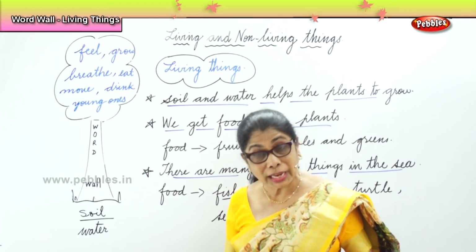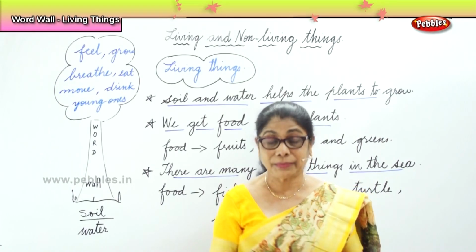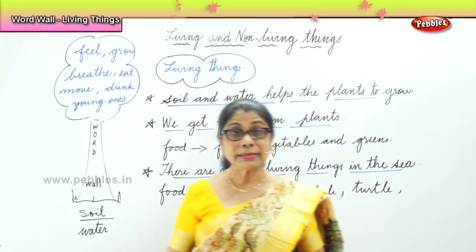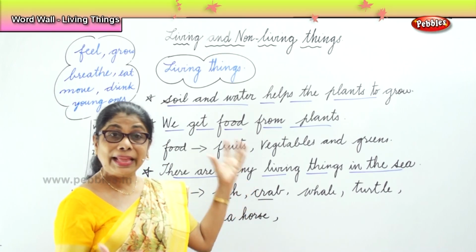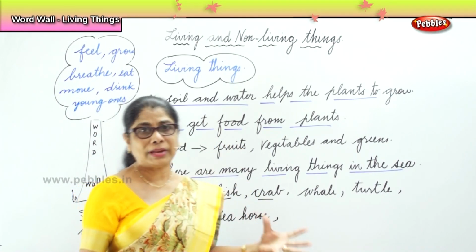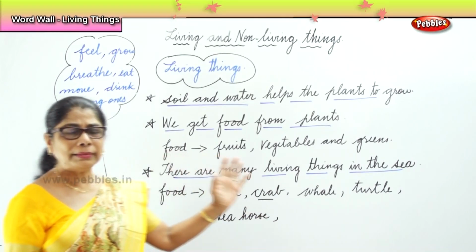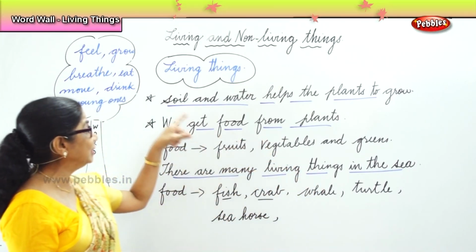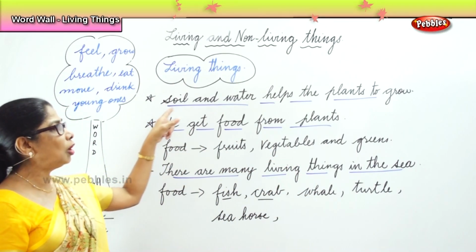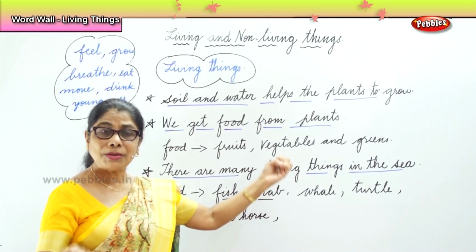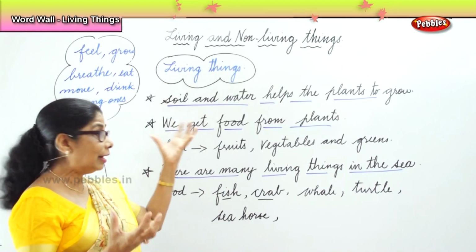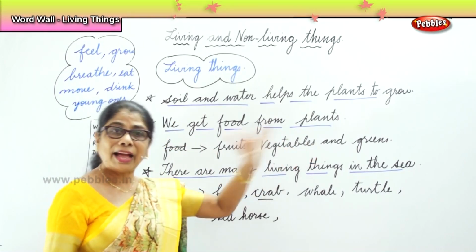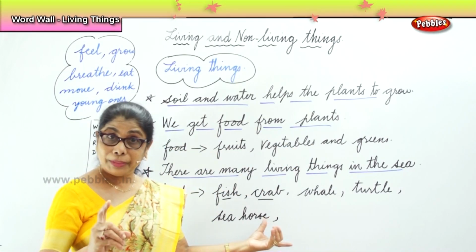We are still talking about the living things. Living things move from one place to another. You and I move. Living things reproduce and have young ones. All birds, animals, and humans have young ones. And the next point, soil and water help the plants to grow, and we get food from the plants, like fruits and vegetables and all greens from the plants.